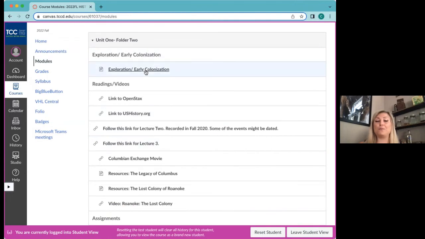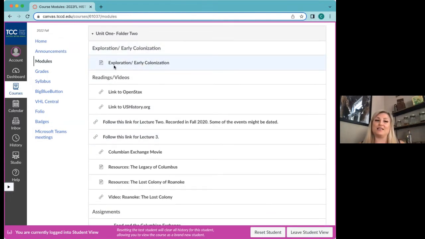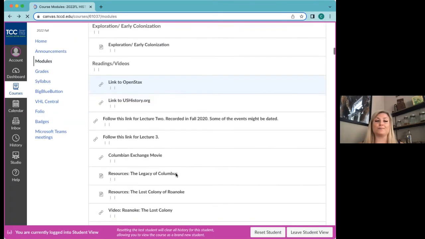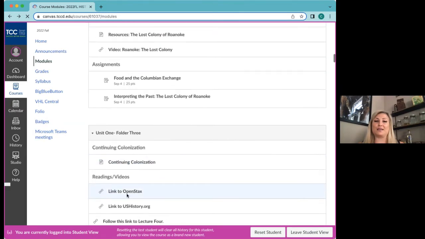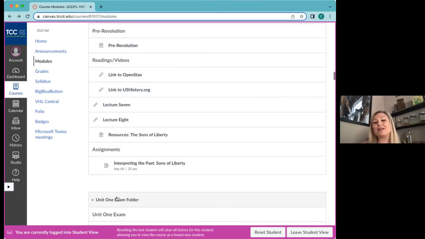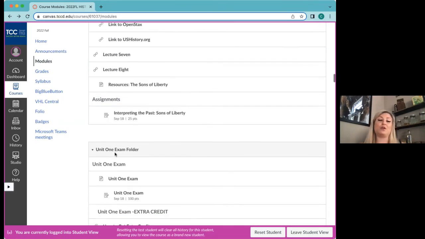So you see Unit 2, there'll be 2 assignments. This is going to be that overview again, telling you what you need to do. So there are these 2 assignments due, the things that you're going to need to learn in this, and then when it's due. September 4 is for that second folder. Going down here, the 2 assignments for folder 2. Replicated in folder 3, 2 assignments, folder 4, 1 assignment, because that same week you also have a unit exam.